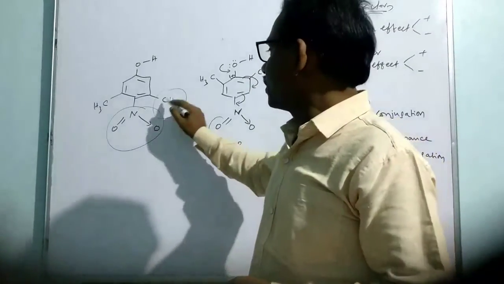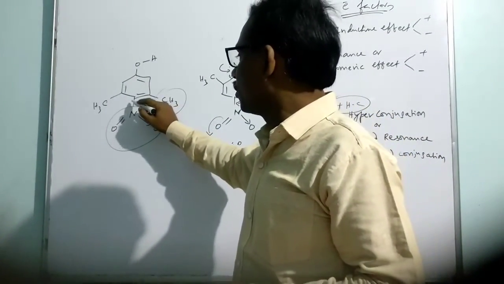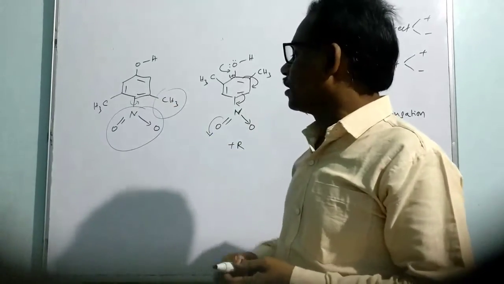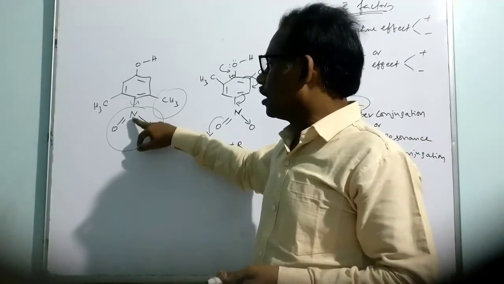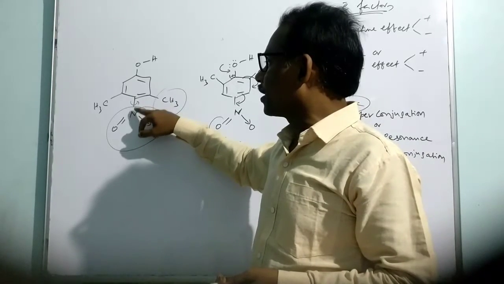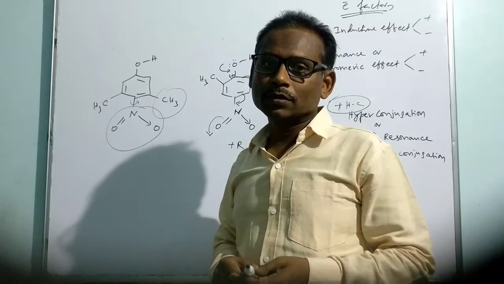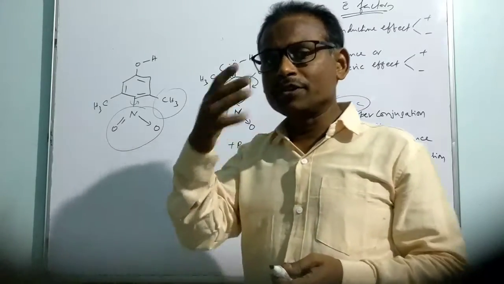Because of this van der Waals interaction, the bond is simply rotated in such a way. This bond is going to be rotated, then there is no more conjugation and no more double bond character between carbon and nitrogen of the NO2 group. That is called inhibition of the resonance.